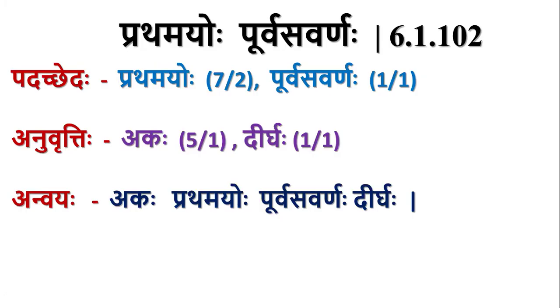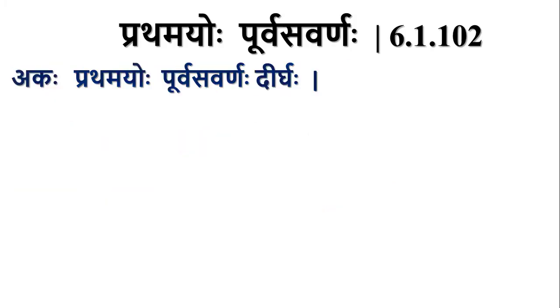Akaha, if letters are followed by the first two vibhakti pratyayas. The first two vibhakti pratyayas here refer to pratama and dvitiya. Pratama has 3 pratyayas, dvitiya has 3 pratyayas: su, au, jas, am, auT, shas. Those 6. Both combine to form purva savarna dirgha. We shall know what it is. Akaha pratamayoho purva savarnaha dirgha. Ak means, as we know, a, i, u, ru, lu.